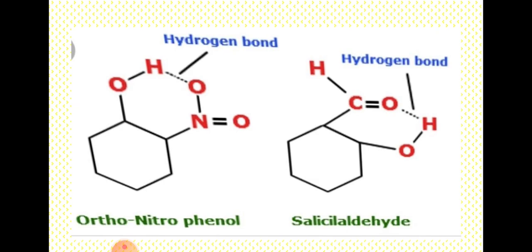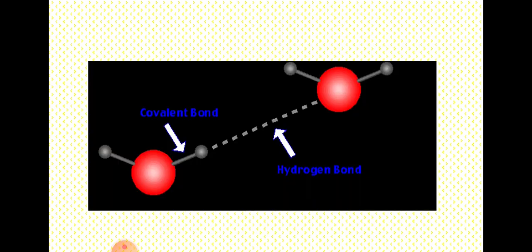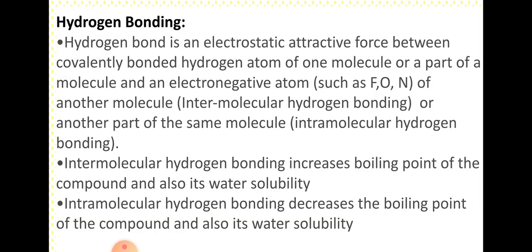So, what is the effect of hydrogen bond on physical properties? Number one, boiling point of ammonia is greater than phosphine. It is because ammonia molecules are associated through hydrogen bond and phosphine molecules do not form hydrogen bond. Number two, at room temperature, water is liquid while H2S is gas. It is because water molecules are associated through hydrogen bond and hydrogen bond is not formed among H2S molecules.